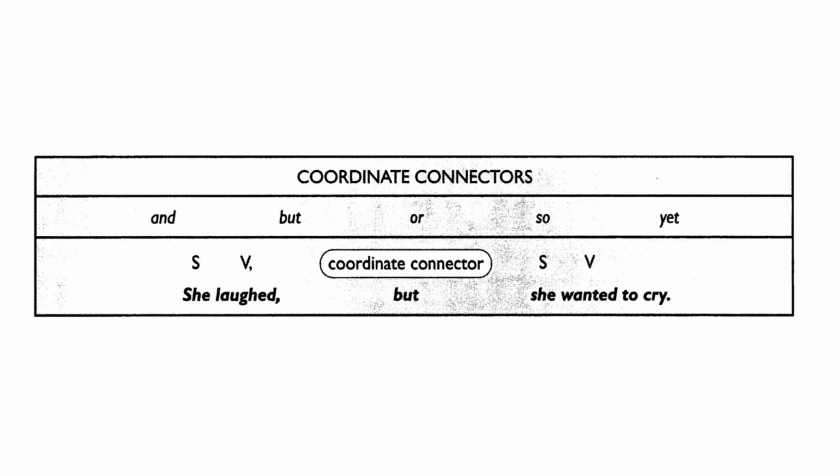She is the subject, the verb is laughed, and then after the coordinate connector, you also have another structure of subject and verb. So that's a coordinate connector. Just remember coordinate connectors: and, but, or, so, and sometimes yet. Okay, now you can go to the exercise in the PDF file, and you can do exercise 5.